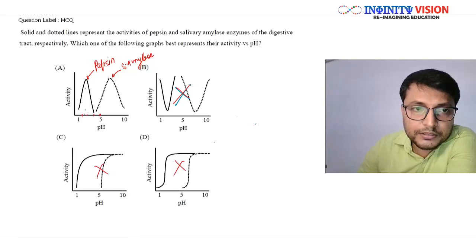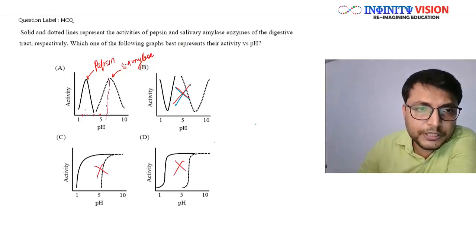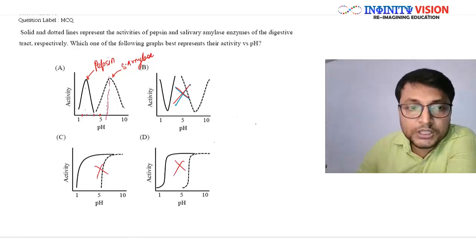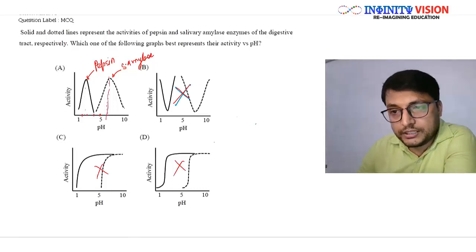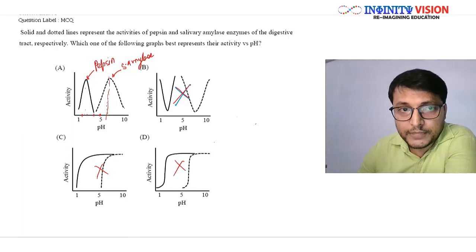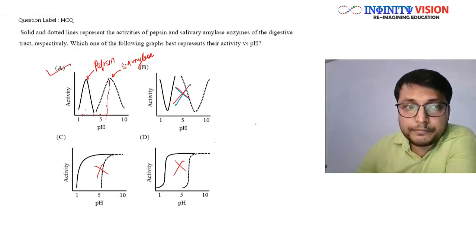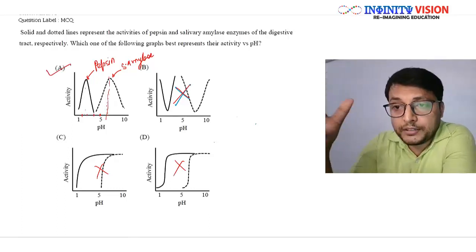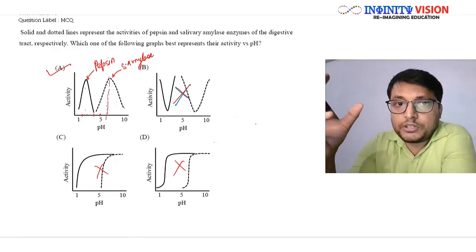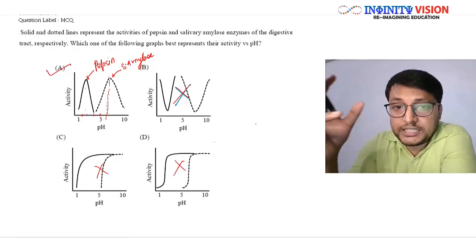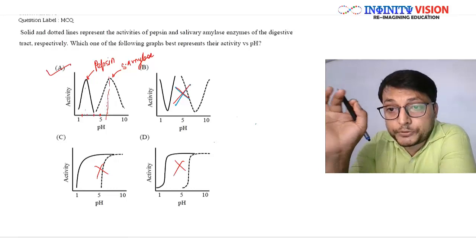Similarly for salivary amylase, it is around 6.8 or close to 7, slightly lesser than 7. So if you deviate again, the activity is decreasing. So the graph that best depicts the enzyme activity curve for pepsin and salivary amylase would be option A.